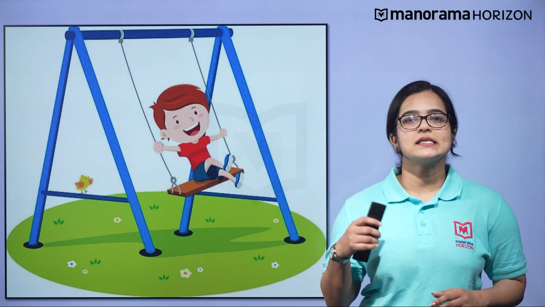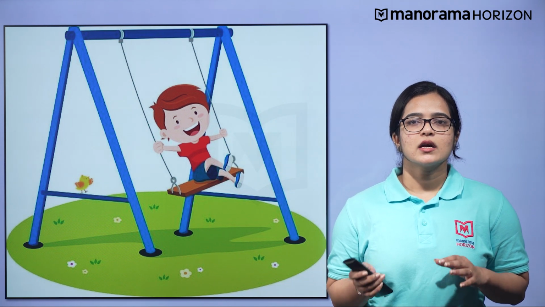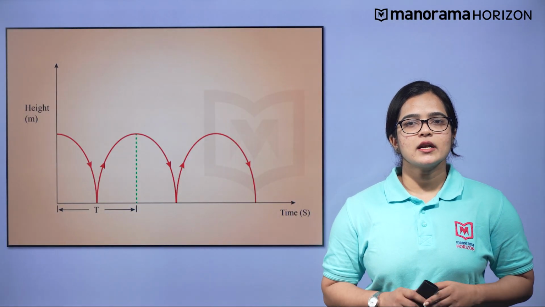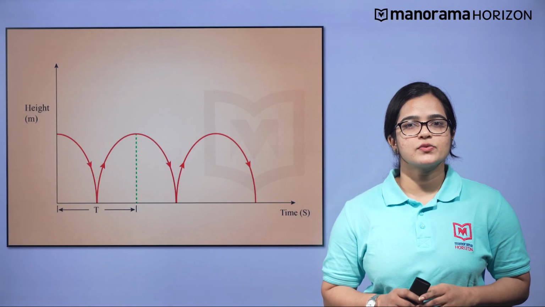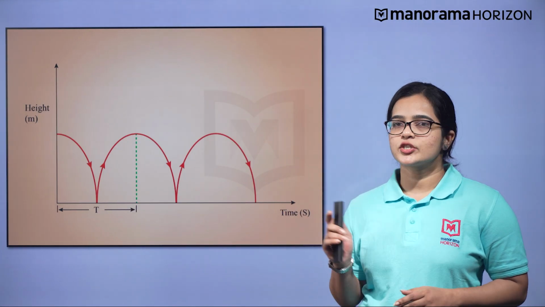Motion that repeats itself at regular intervals of time. For example, a swing swinging to and fro about its rest position. The graphical representation of motion of the swing, that is, the height versus time, can be represented as shown in this figure.